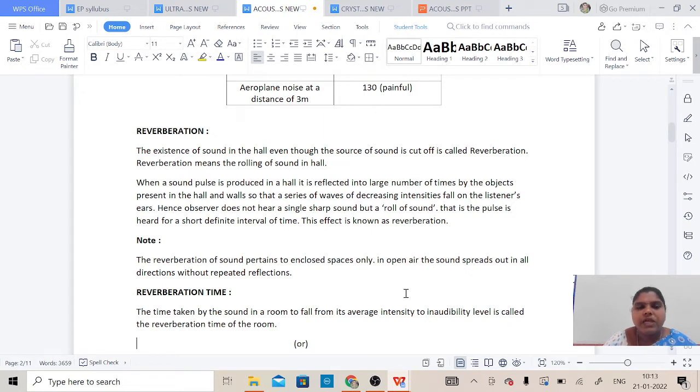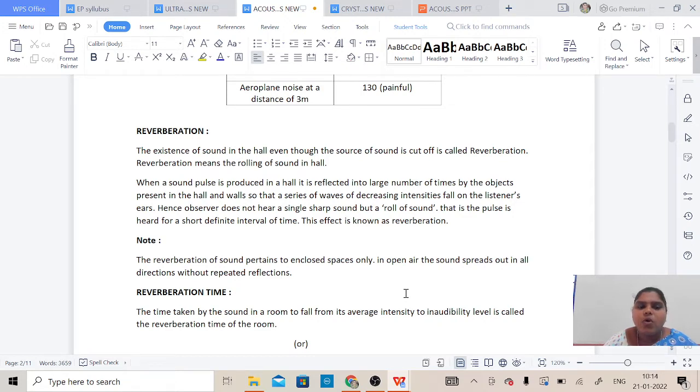Let us see. The existence of sound in the hall even though the source of sound is cut off, that is called reverberation. So reverberation means the rolling of sound in a hall, within a room, within a specified area.